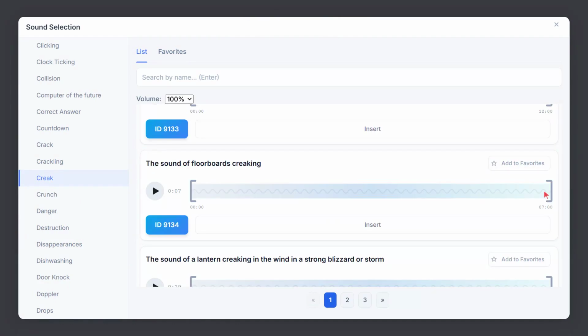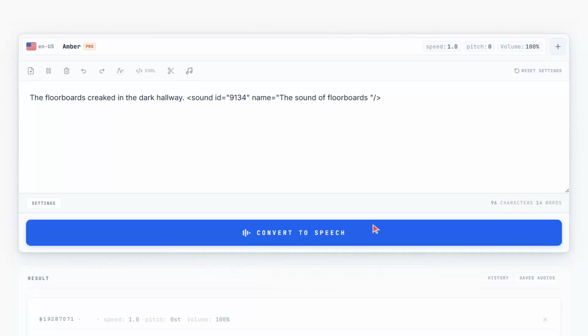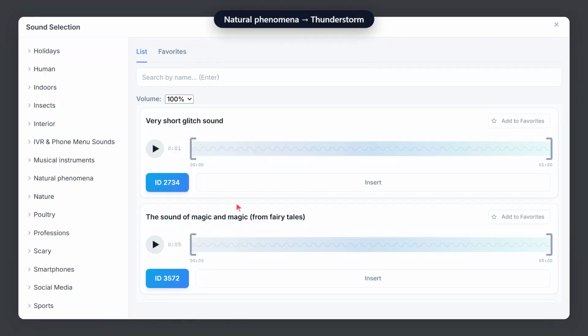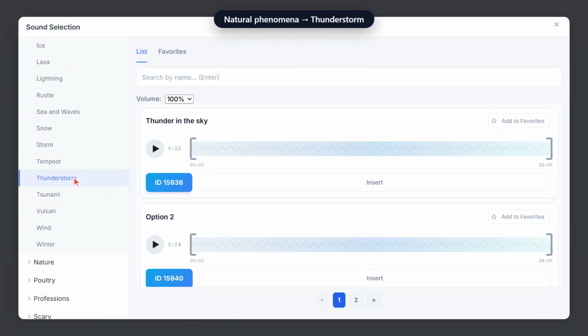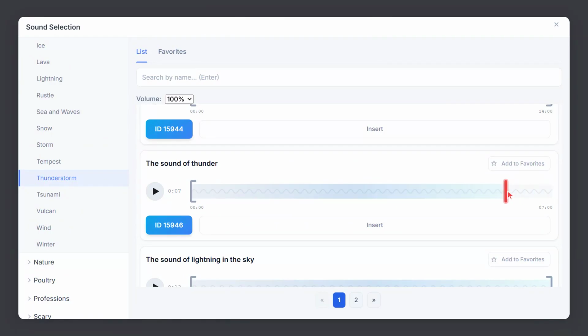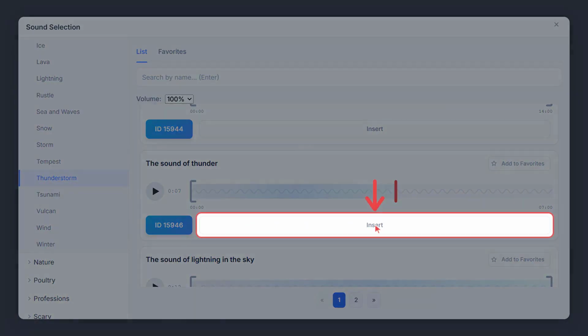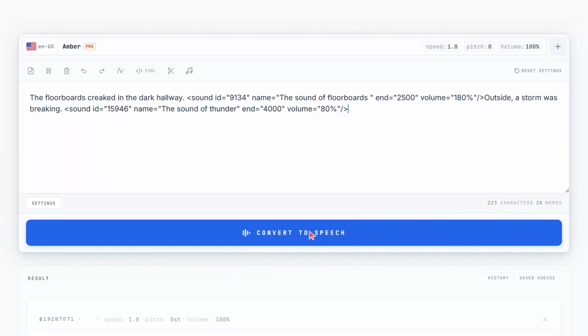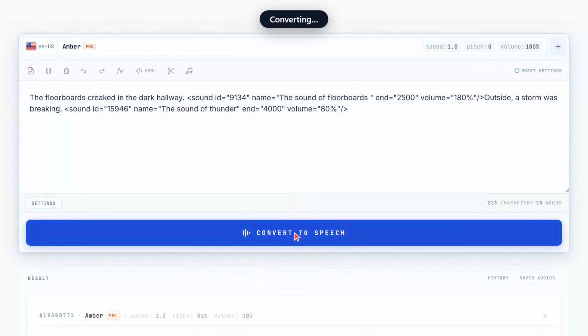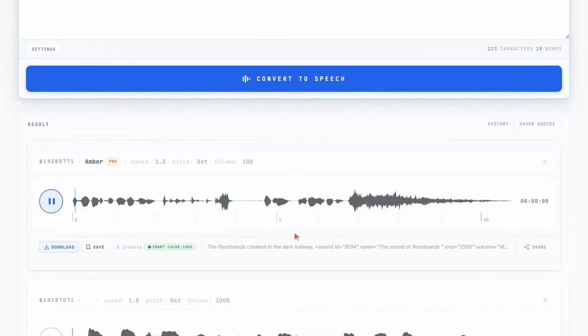This clip is long, so I trim it to just the creak. Then a roll of thunder from Natural Phenomena, trimmed shorter, and insert. Convert, and listen, you are inside the scene. The floorboards creaked in the dark hallway. Outside, a storm was breaking.